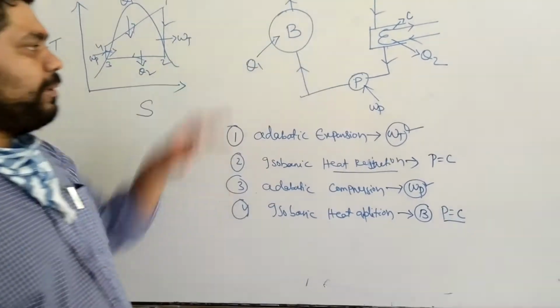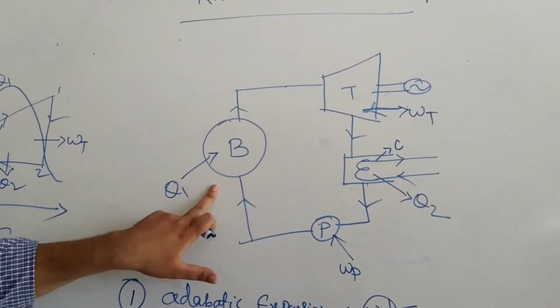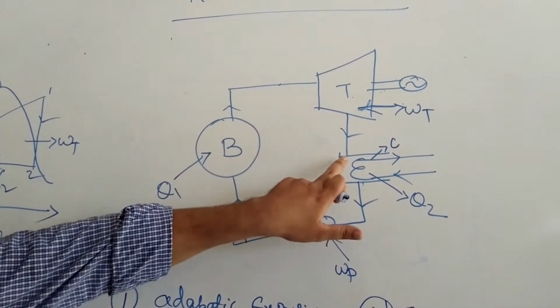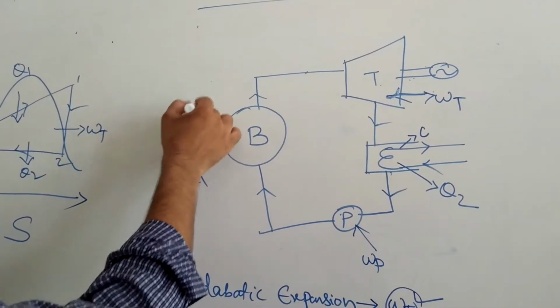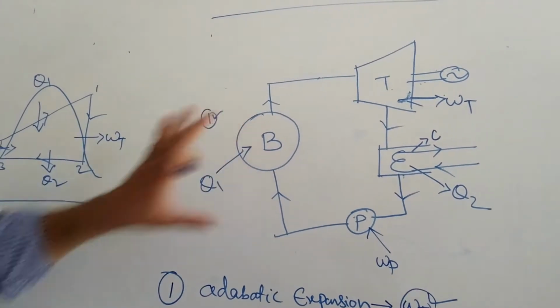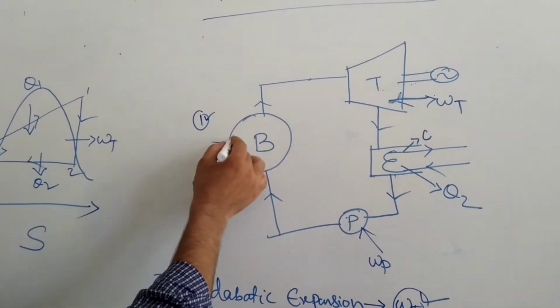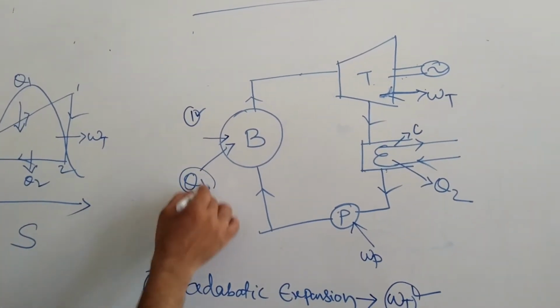Now we are considering a simple power plant here. Look at here. This is a boiler. Main four parts are there: a boiler, turbine, condenser, and pump. So these four basic parts are the important parts considered here. Number one is your boiler. In the Rankine cycle process, in the boiler the isobaric heat addition occurs, meaning Q1 amount of heat will be added.